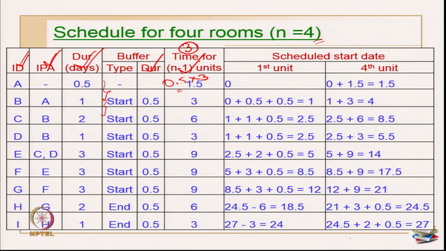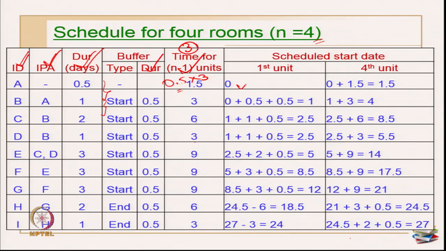Okay. Then now we have to start filling in the remaining part of the table. So, first scheduled start date, by default we have to start on day 0. Then when do I start the 4th unit? The 4th unit I will start after 3 units are completed. So, that will be 0 plus 1.5. So, on day 1.5 you are going to start the 4th unit. Okay. So, that is what we have to write.